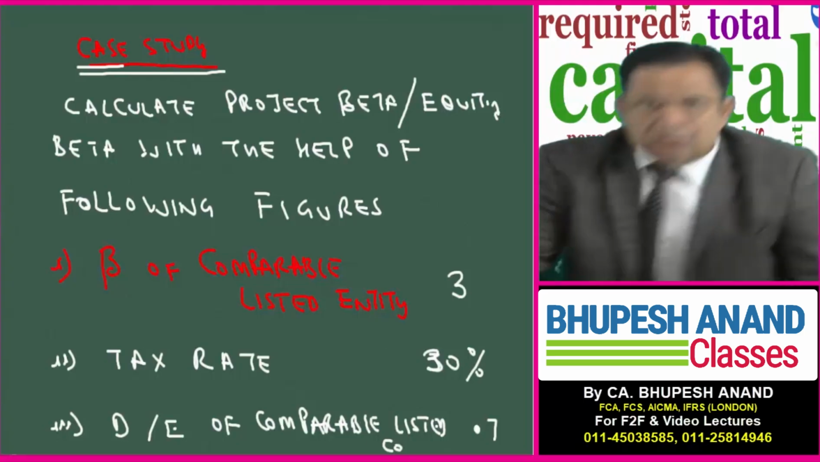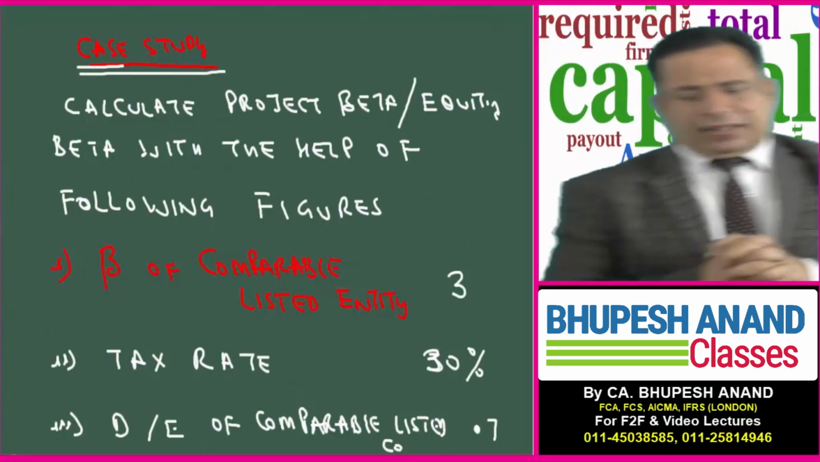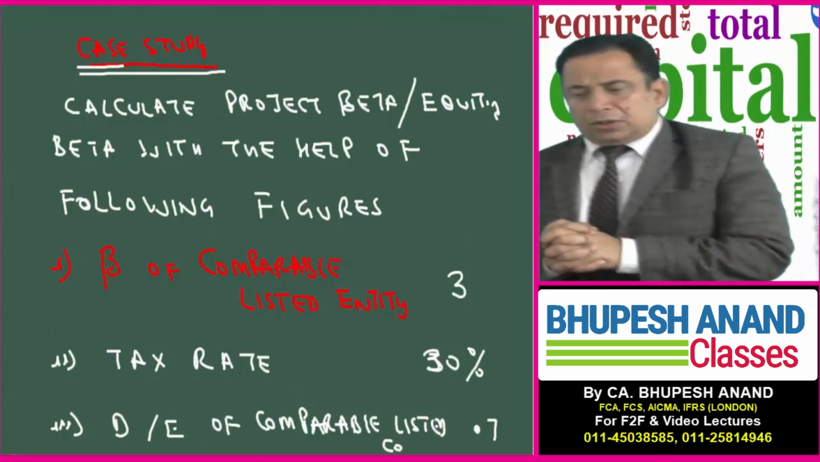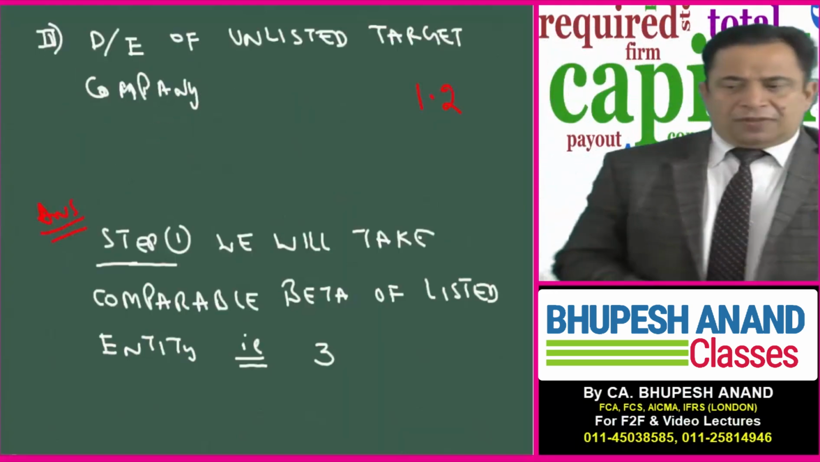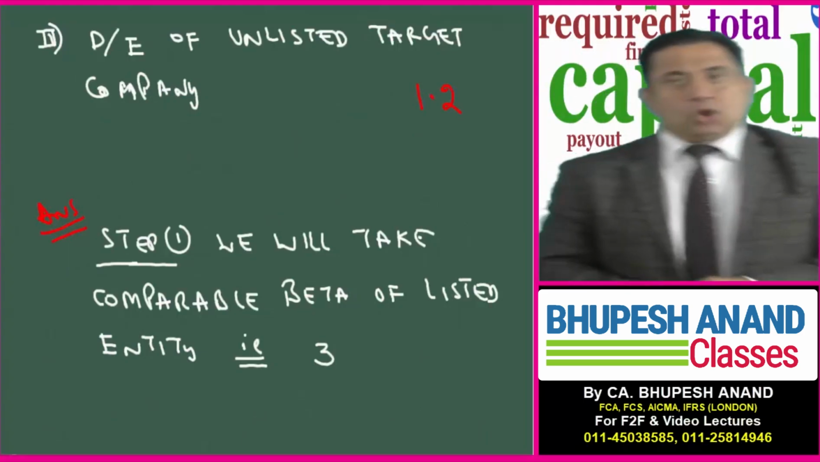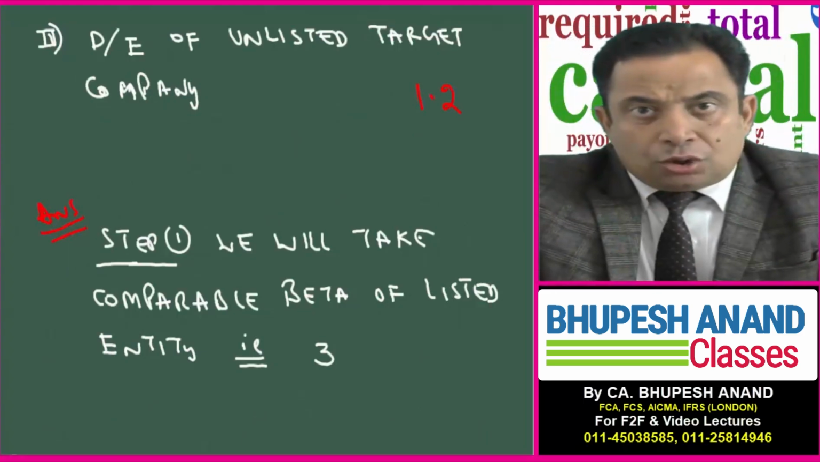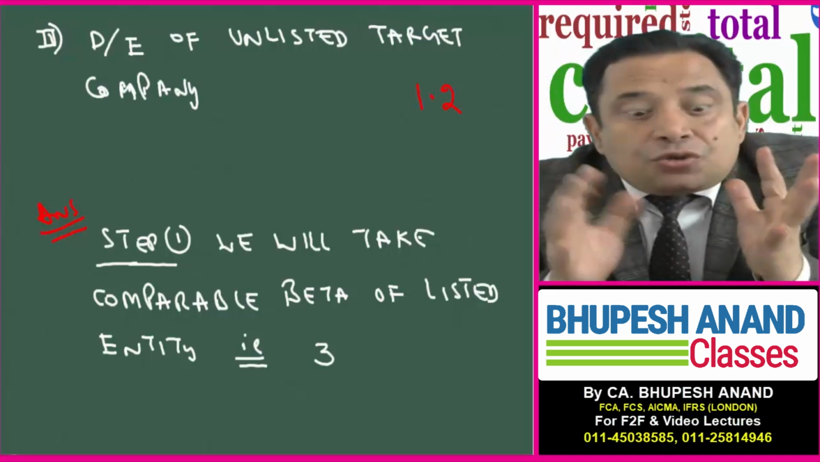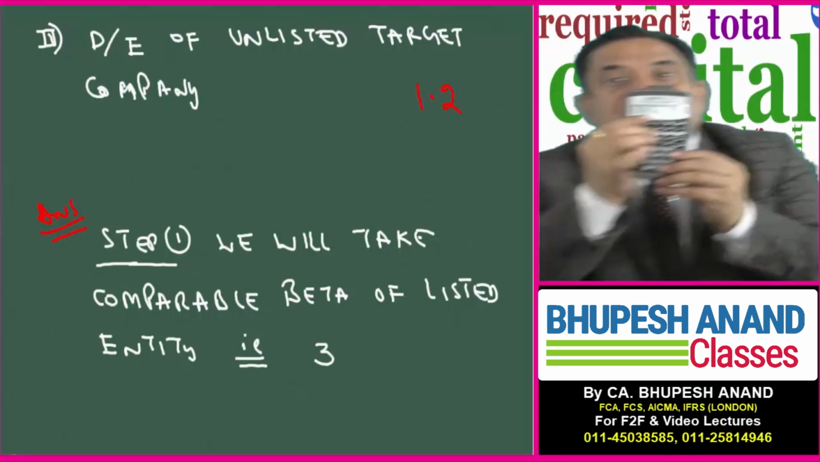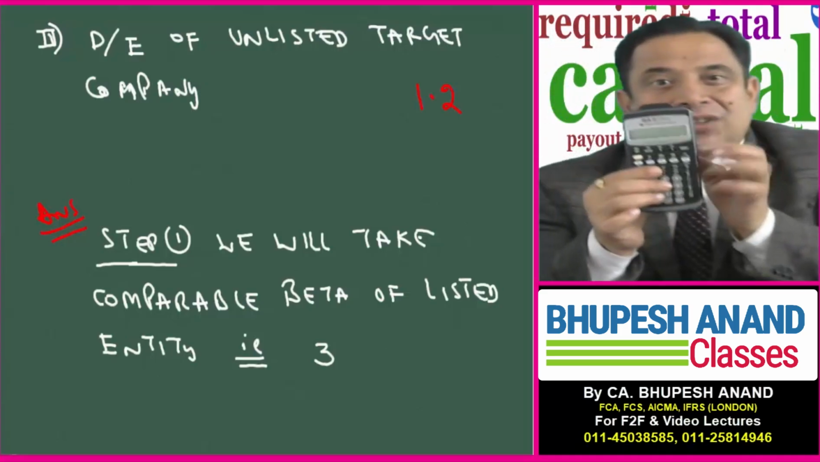So I have given the figures. Please note down, my dear friend. Beta of a comparable listed company is 3, tax rate is 30%, debt equity mix of comparable company is 0.7, debt equity mix of unlisted targeted company is 1.2. I have written the steps because after that I have given practice questions that you will be doing in front of me. So please use the calculator in this. This small device is very useful for saving 10 to 15 minutes in your examination.